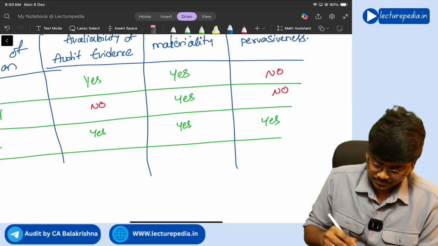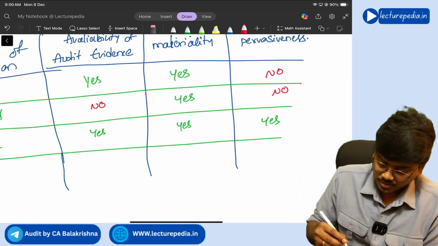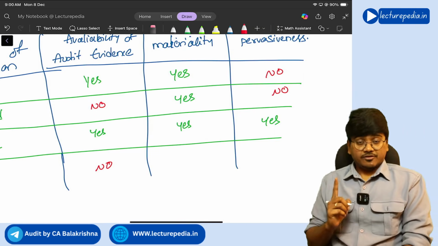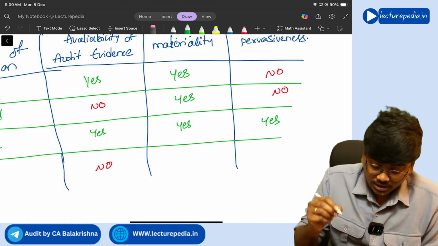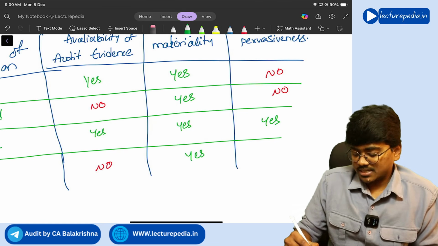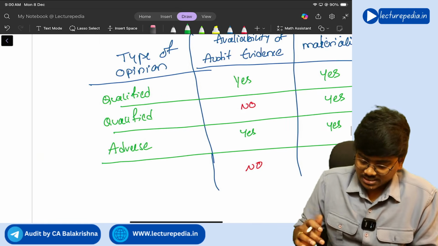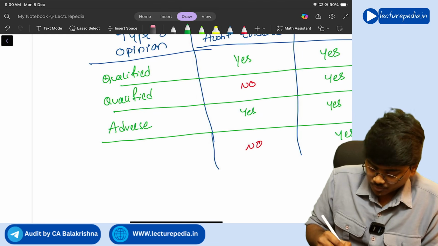Next, there is no audit evidence available, and because there is no audit evidence available, the auditor feels that if at all there are any misstatements, those misstatements will be both material as well as pervasive. In such a situation, the auditor will give a disclaimer of opinion.